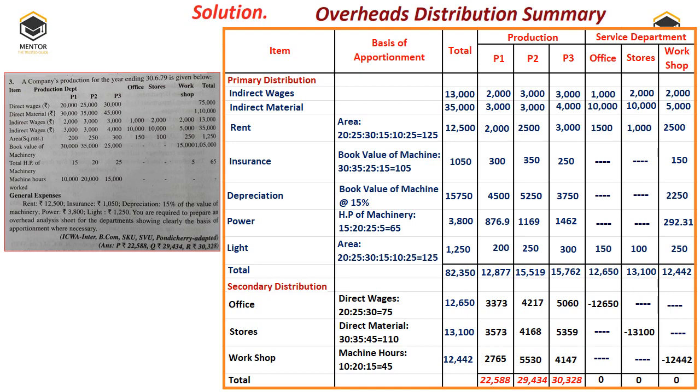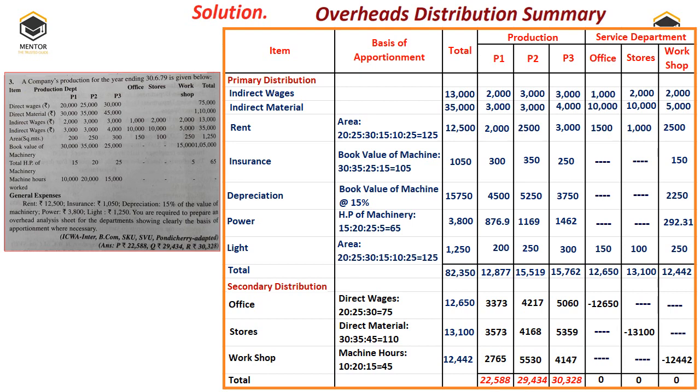Once it is done, the final values we are getting are only in the totals. We need to make the summation. Totals we are getting only in the production departments, that is P1, P2, P3. This is our ultimate answer, that is 22,588, 29,434 and 30,328. So this is the way we need to divide.